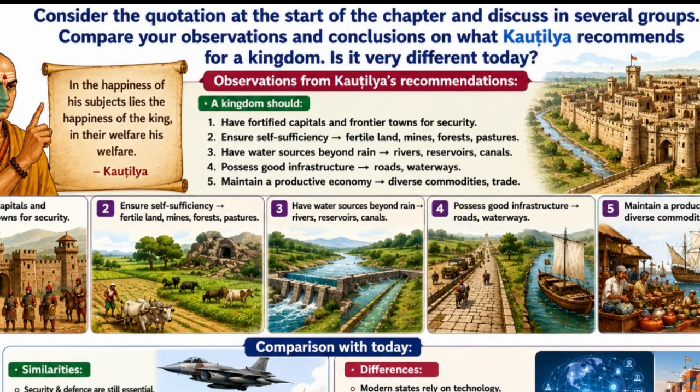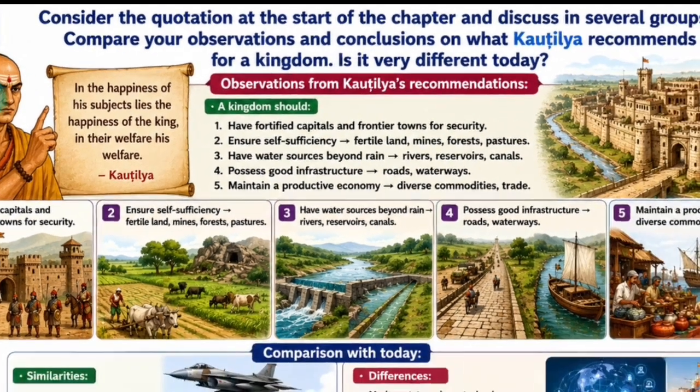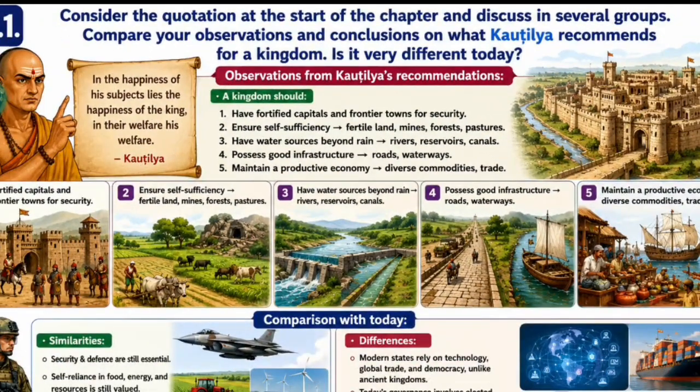So when we started to study this chapter, in the beginning there was one quotation about the features, about the qualities of a kingdom, and these were mentioned by Kautilya in his literary work Arthashastra, right? So we need to focus on these features, these qualities of a kingdom.